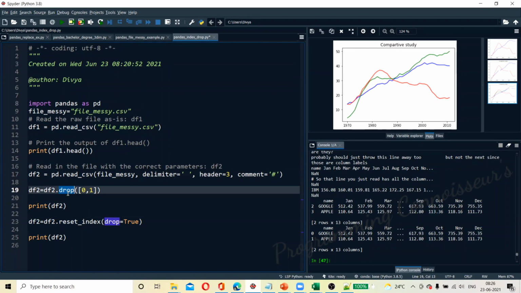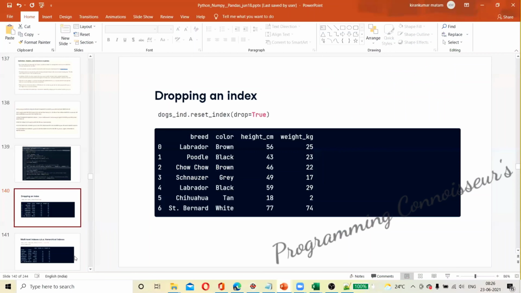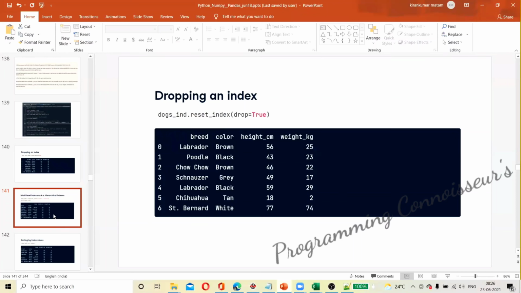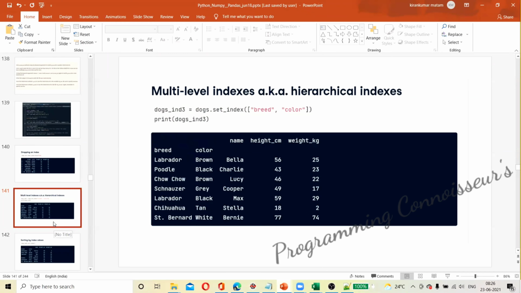So this is about pandas reading a CSV file and converting the data. Now moving back to our other example. We can set the index also. How can we set the index?